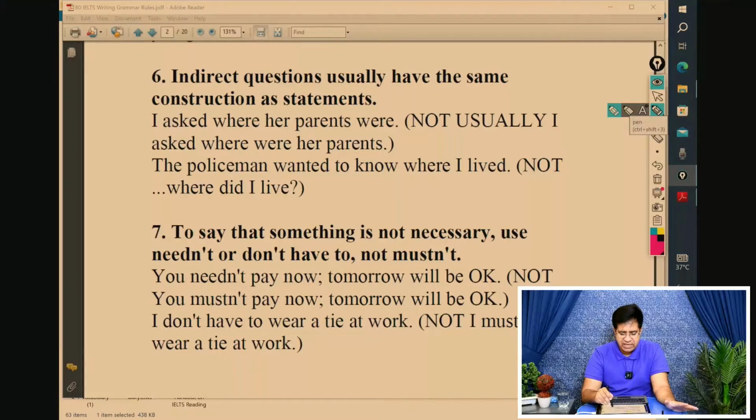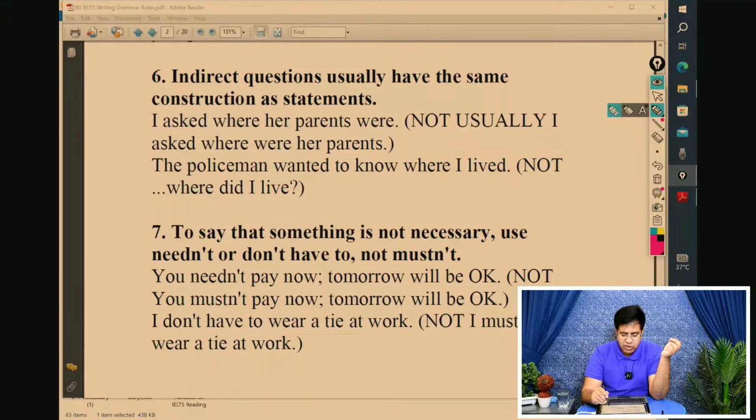Now we've got some indirect questions, which usually have the same construction as statements. I asked where her parents were, not I asked where were her parents. Where is not for a question, where is for location. Where her parents were. Where means location. It's a positive sentence. Where were her parents is interrogative.